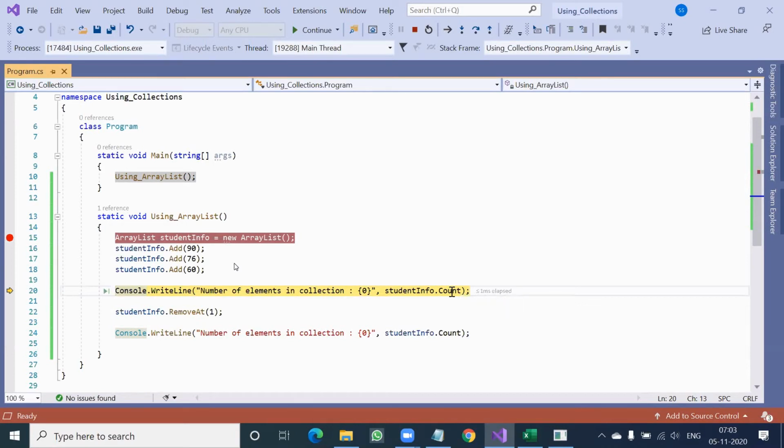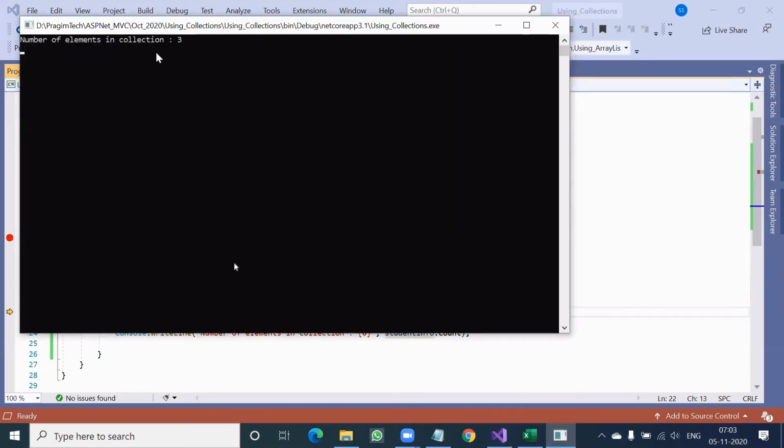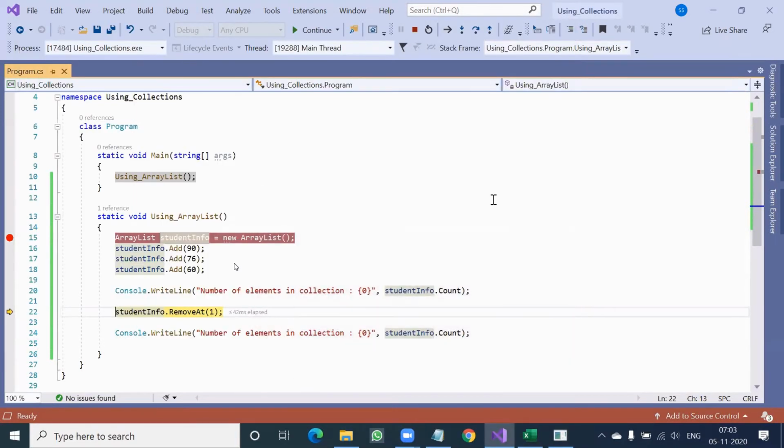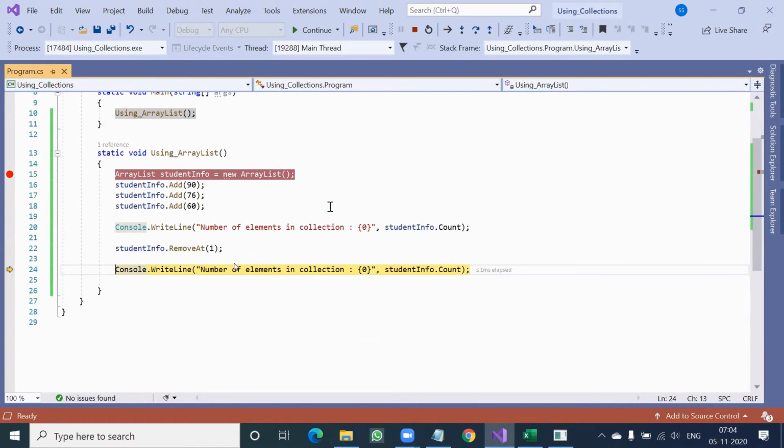So now if I display, before removal, it displays number of elements as of now is 3. Then what I did, I removed index number 1. Now go and check what happened to this collection. Previously 90, 76 and 60 were there, isn't it? I deleted the middle one.